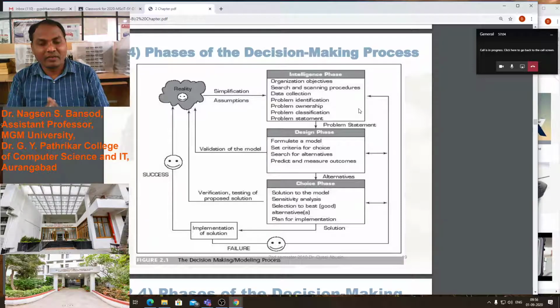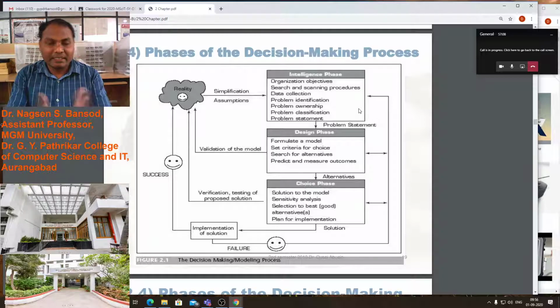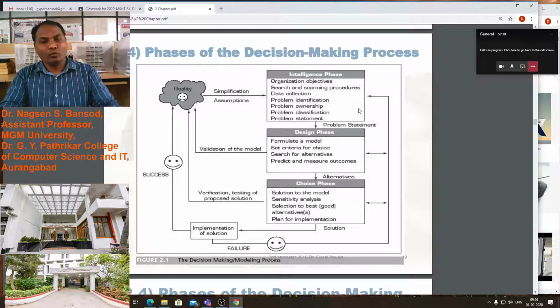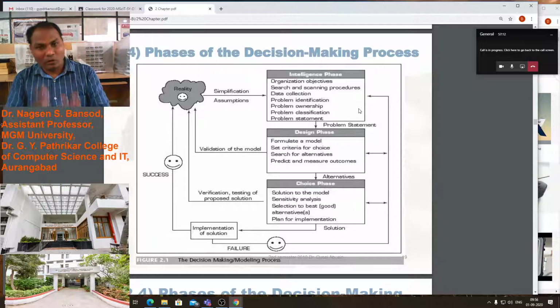Once we identify the problem, then the ownership of that problem: who is creating that problem or who can solve it, meaning at which stage this problem is arising. Is it on the account side, the development side, the production side, or the quality maintenance side? We have to find the ownership of that problem.